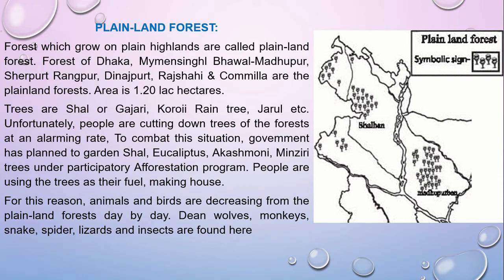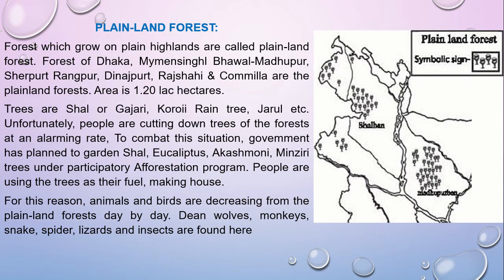Different types of animals like fox, owls, monkey, wild cat, deer are found here, and birds like dove, robin, cuckoo, then shalik, moina, parrot are found here as well.